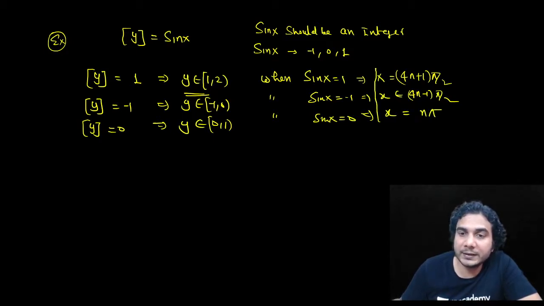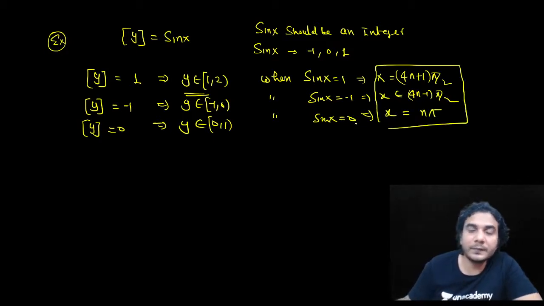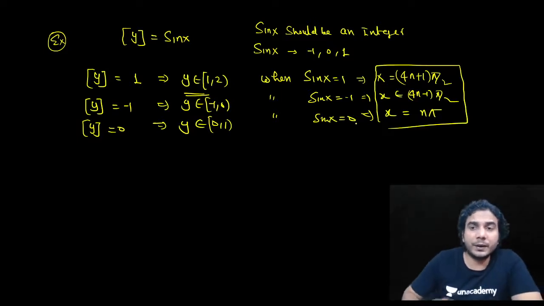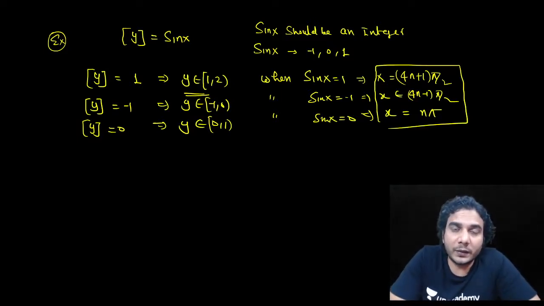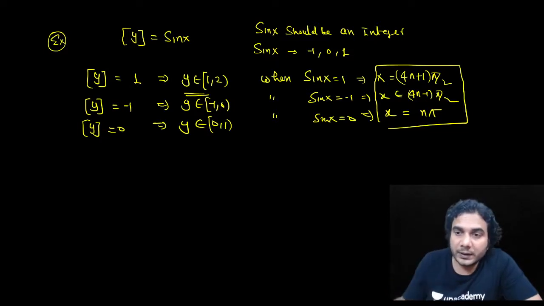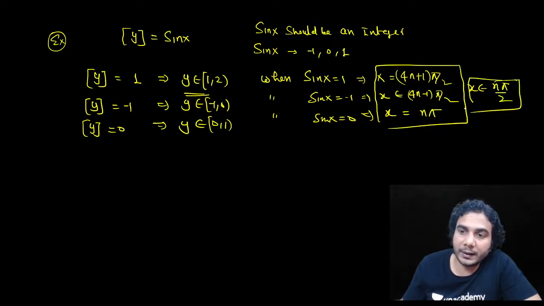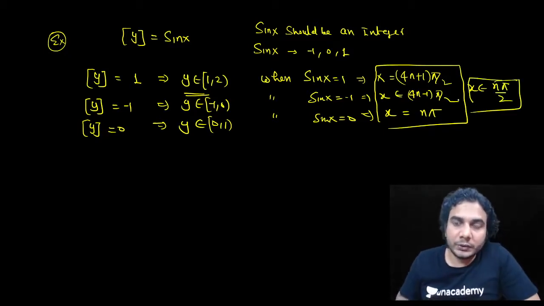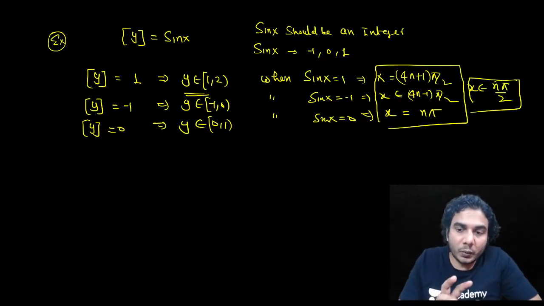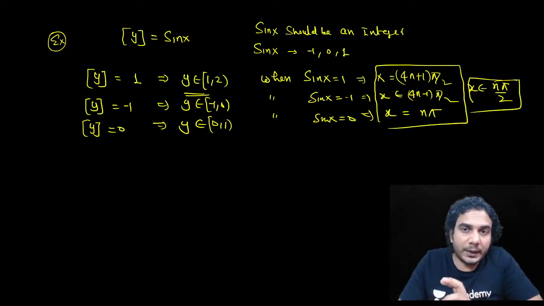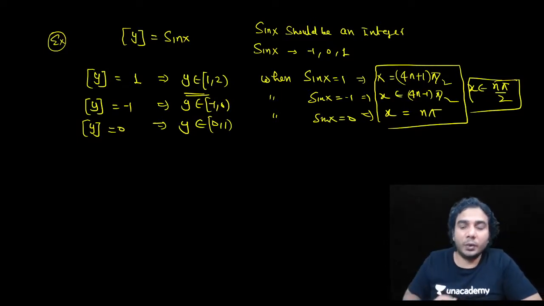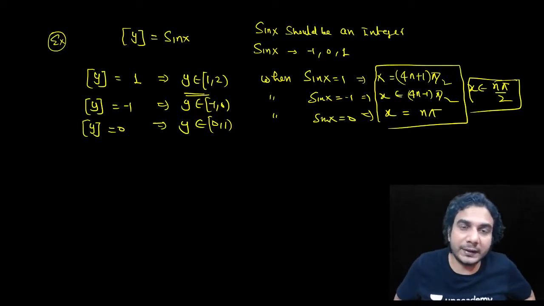So only these points are now in your domain. n pi, (4n plus 1) pi by 2, and (4n minus 1) pi by 2. If I combine all these points, then the domain of x is n pi by 2. So n pi by 2 will include pi by 2, pi, 3 pi by 2, 5 pi by 2, 2 pi, 3 pi. All these points where sin x is an integer. Only these points are in the domain. Only these can be the inputs in this equation.